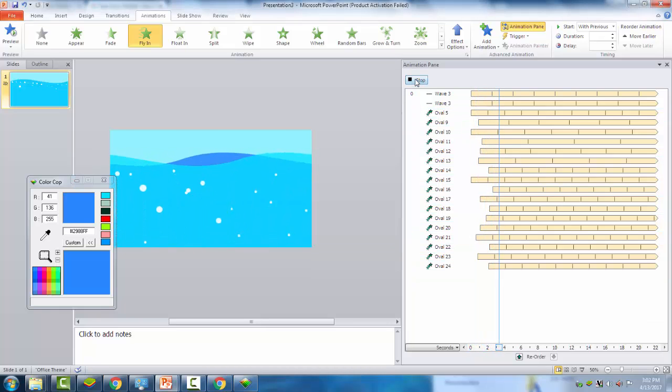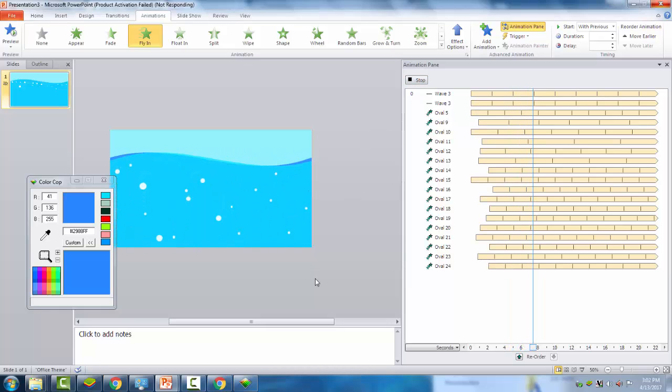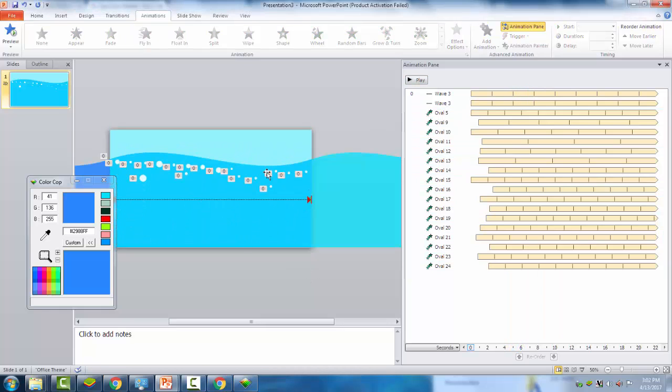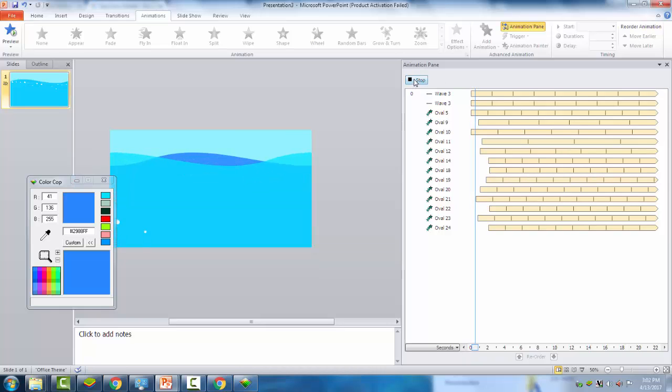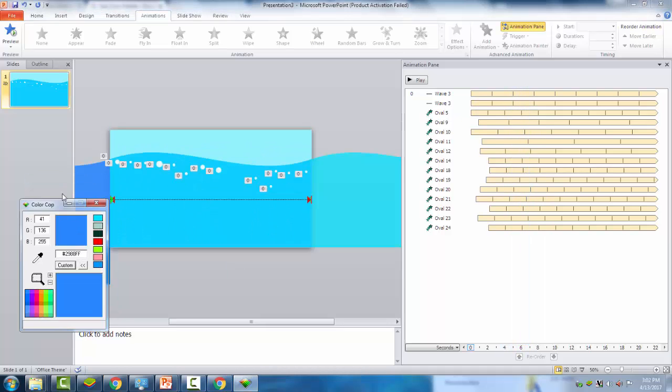Then let's check. There, and we got the bubbles. I want to decrease the bubbles. Too many bubbles. There and there. We got the animation.